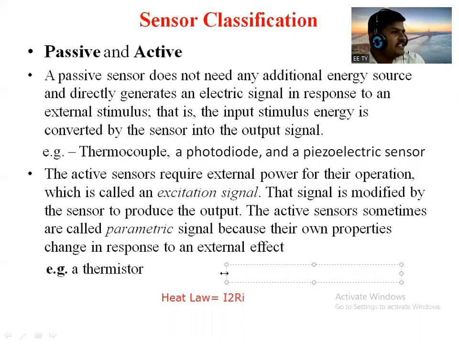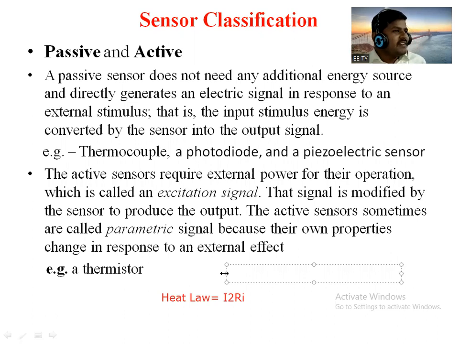You know the equation RT equals R0 into 1 plus alpha 0 T, where alpha 0 is nothing but the temperature coefficient. First year, how many are here? Done or not? Heat coefficient or temperature coefficient alpha 0. So RT, that means resistance at temperature T, is equal to R0, the initial resistance, into 1 plus alpha 0 T. Alpha 0 is nothing but the temperature constant. T is nothing but the temperature, right?